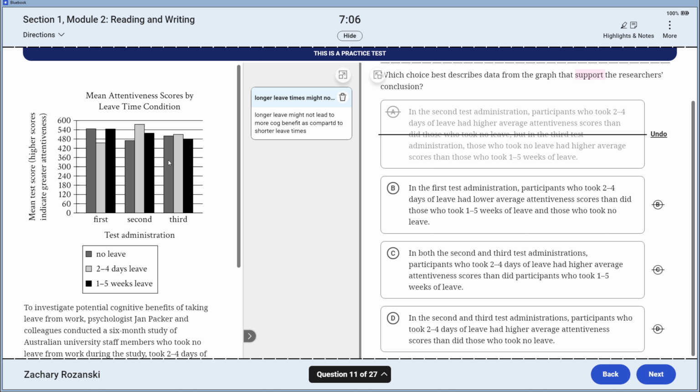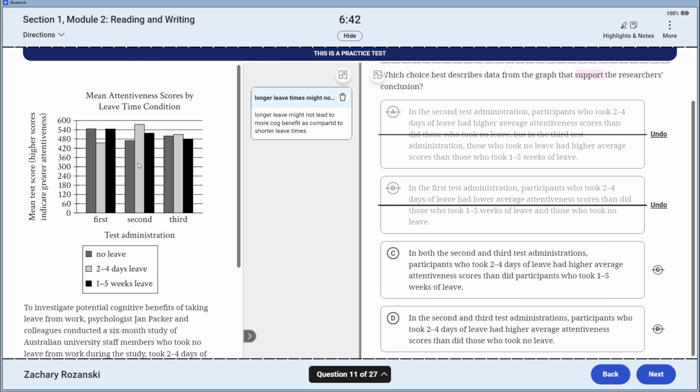In the first test administration, participants who took 2 to 4 days of leave had lower attentiveness scores than those who took 1 to 5 weeks of leave and those who took both. So this is true. Longer leave might not. So this one, but then 1 to 5. So the longest one was shorter than this mid one, so that would refute the claim.